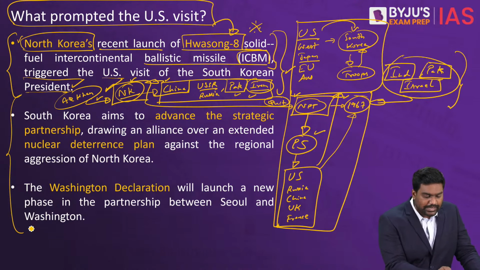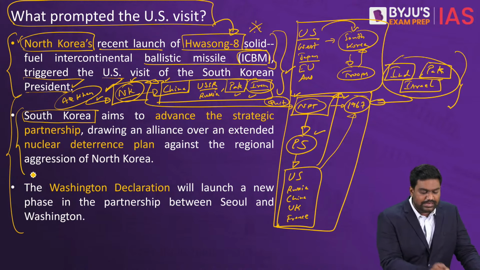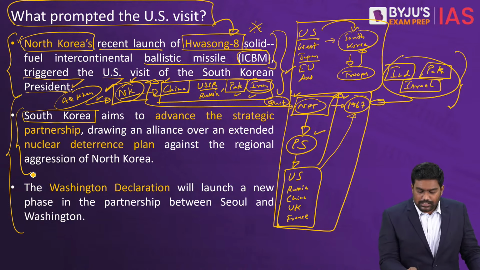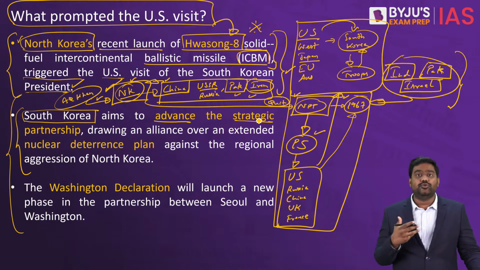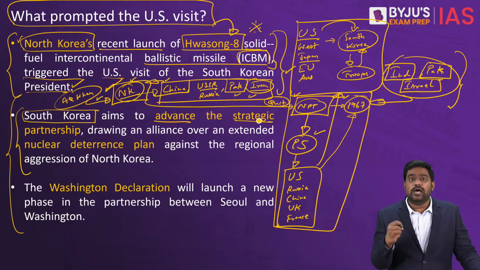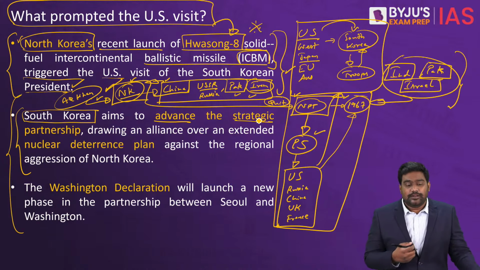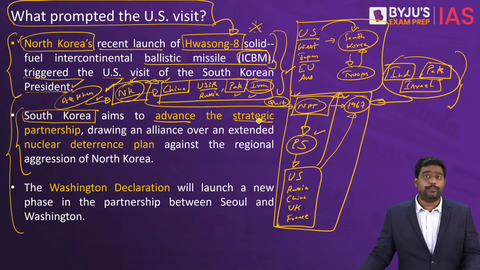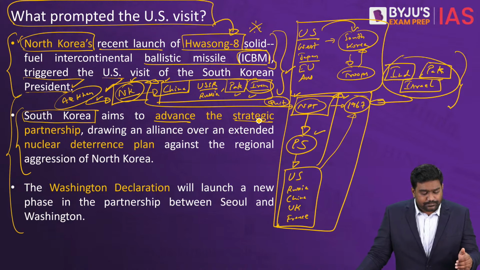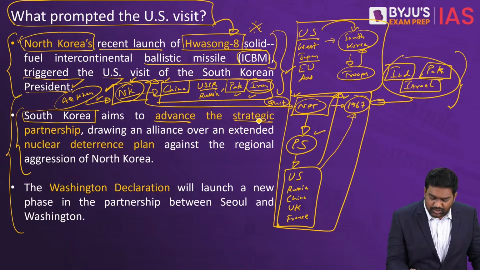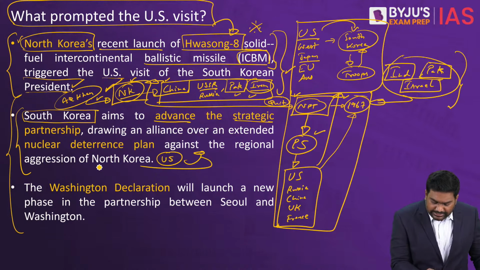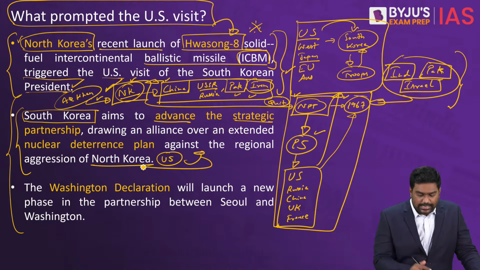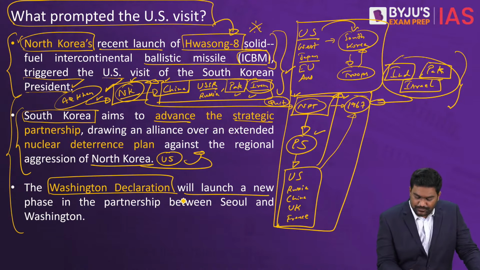That is the prime reason why South Korea has sought American help, American assistance, to build up nuclear deterrence against North Korea. To deter North Korea from launching the first nuclear strike, South Korea has to build up its own nuclear capabilities. But unfortunately, South Korea does not have its own nuclear weapons program. It has stopped its pursuit of nuclear weapons. I'll explain why later. But it relies on American support to build nuclear deterrence against North Korea. So to strengthen this partnership, South Korea and the US have signed the Washington Declaration.